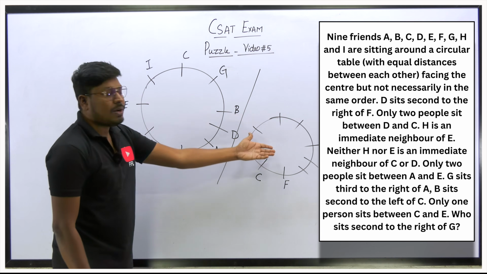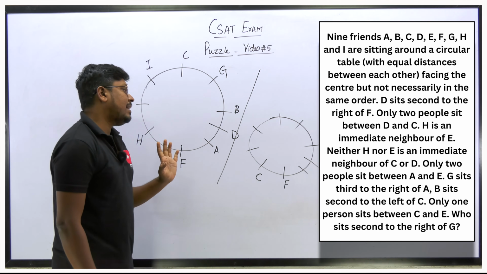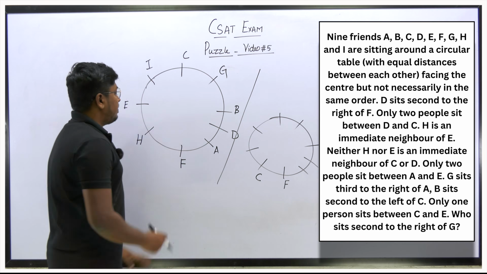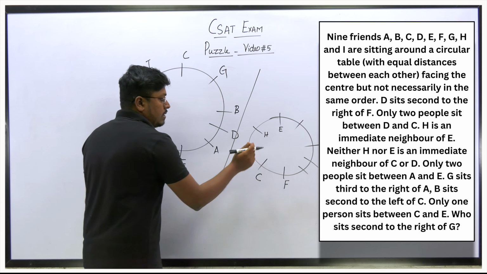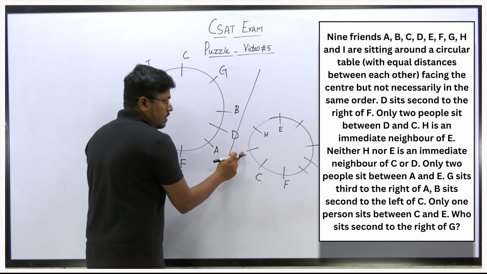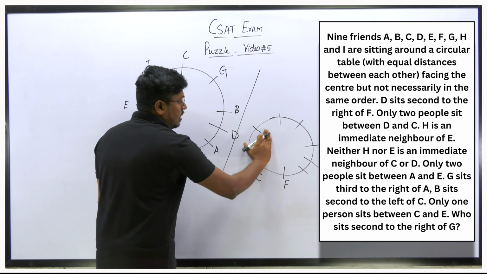In case you want to draw the diagram and check, yes, you can. You can draw and check whether we are getting the answers or not. What they have said is, H and E are the immediate neighbors, right? If I fix H and E here, A and E should have a gap of 2. If I can't fix A here, this is not possible, right?